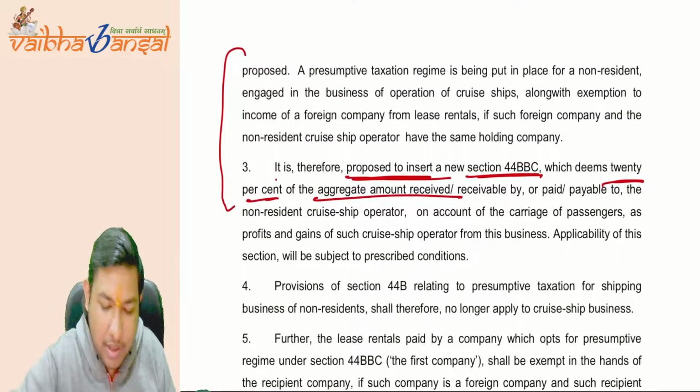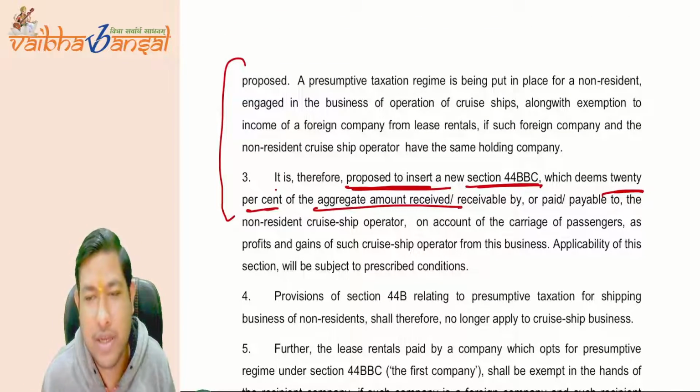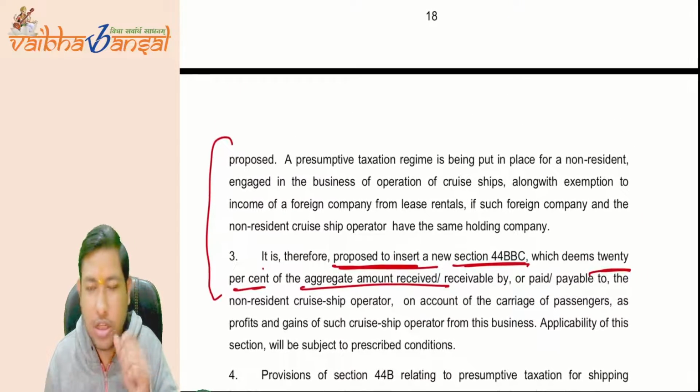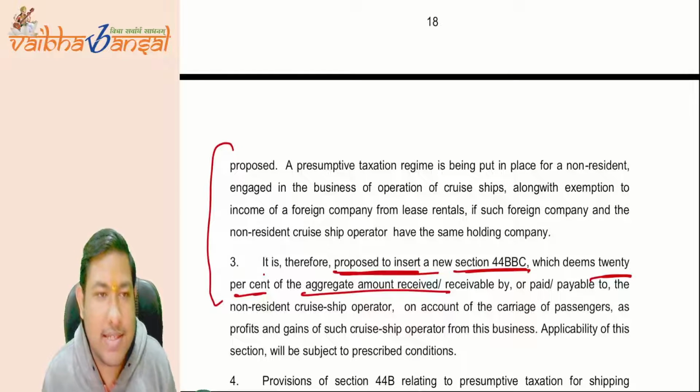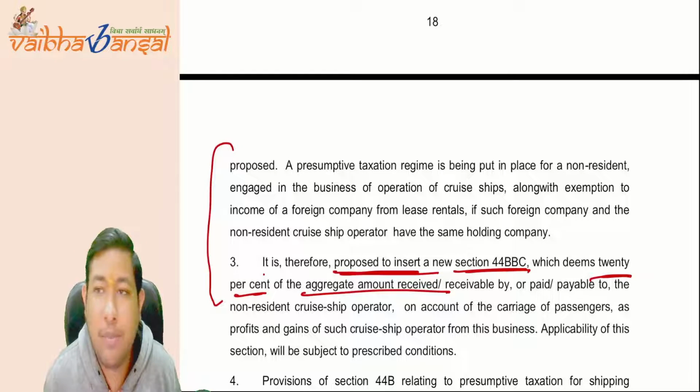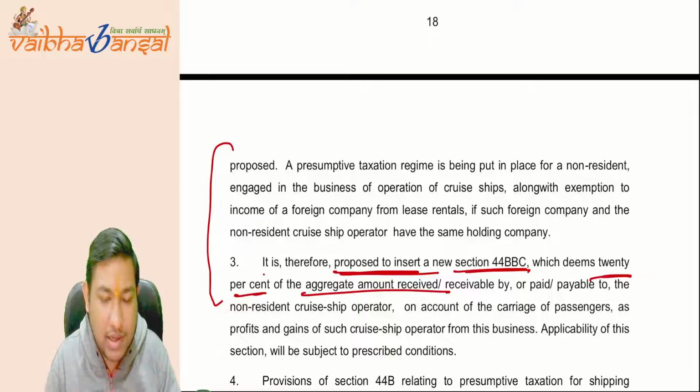Now, one important thing for you. See, this is all theoretical, which I have said to you. Now, if in your practical life you want to download this finance bill, this finance act, or this memorandum, then how will you do that? Just for that, I am giving you a website name.